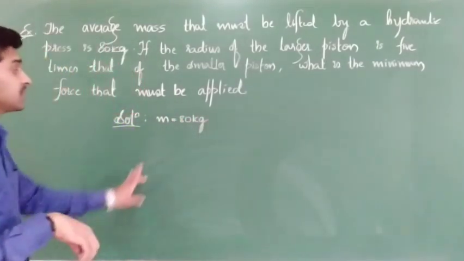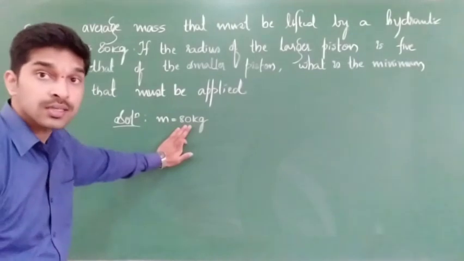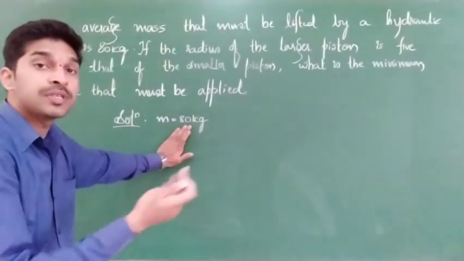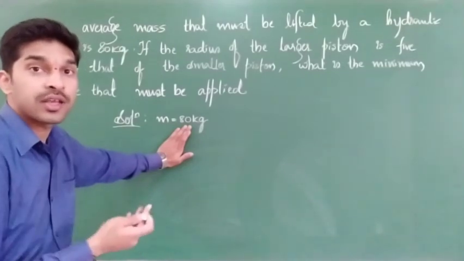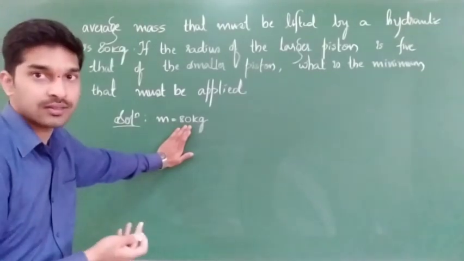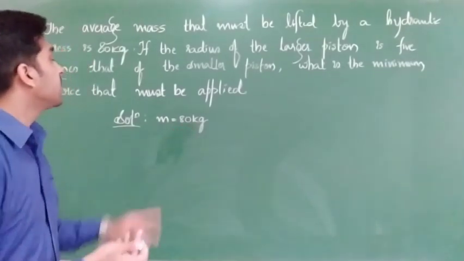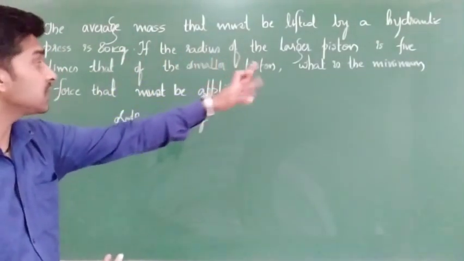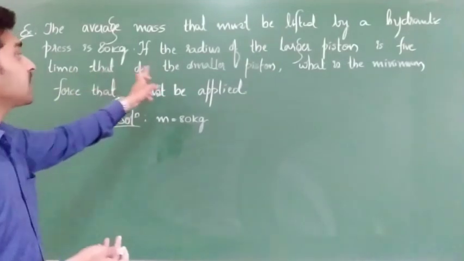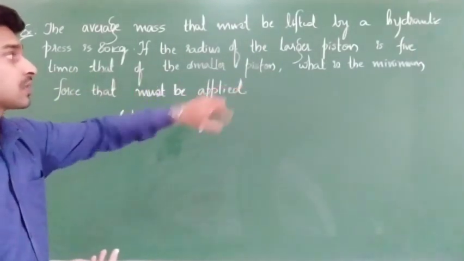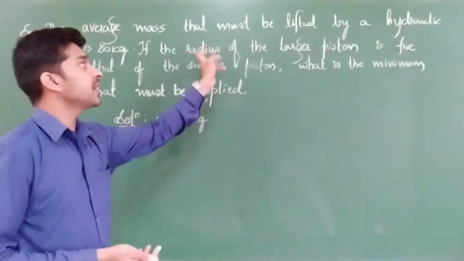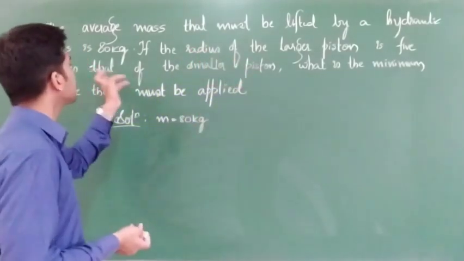That means this 80 kg mass they are keeping on the piston which has the broader area, larger cross sectional area. Is that clear? Next, if the radius of the larger piston is 5 times that of the smaller piston, clear? That is just the radius information given.